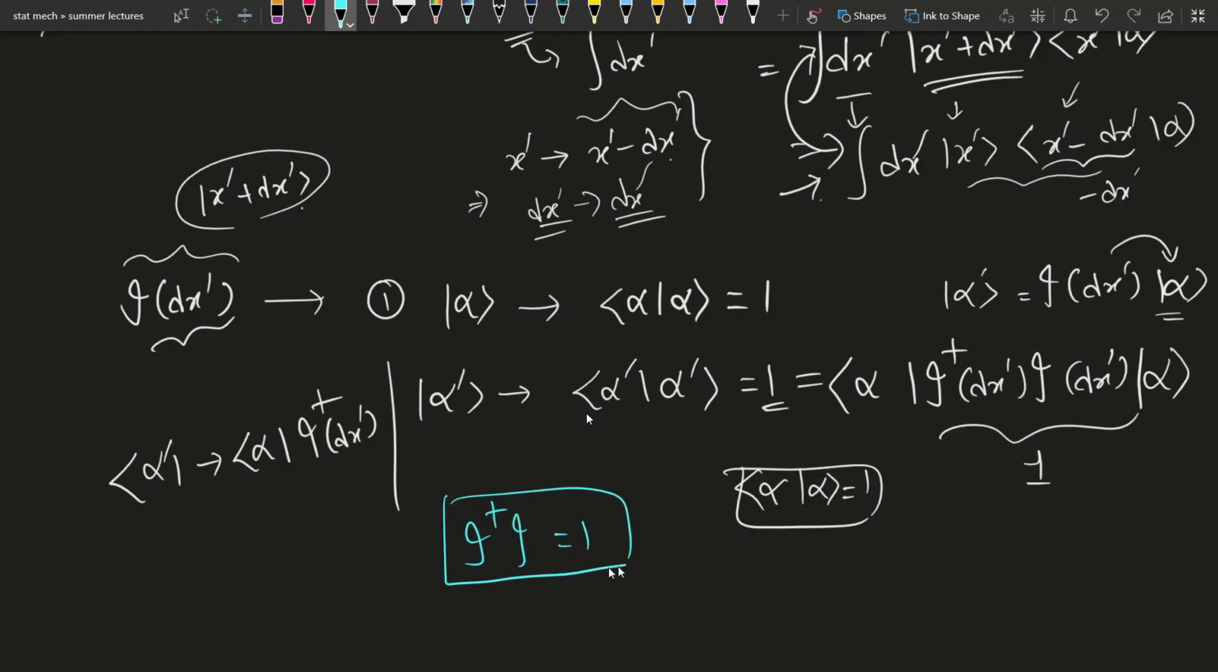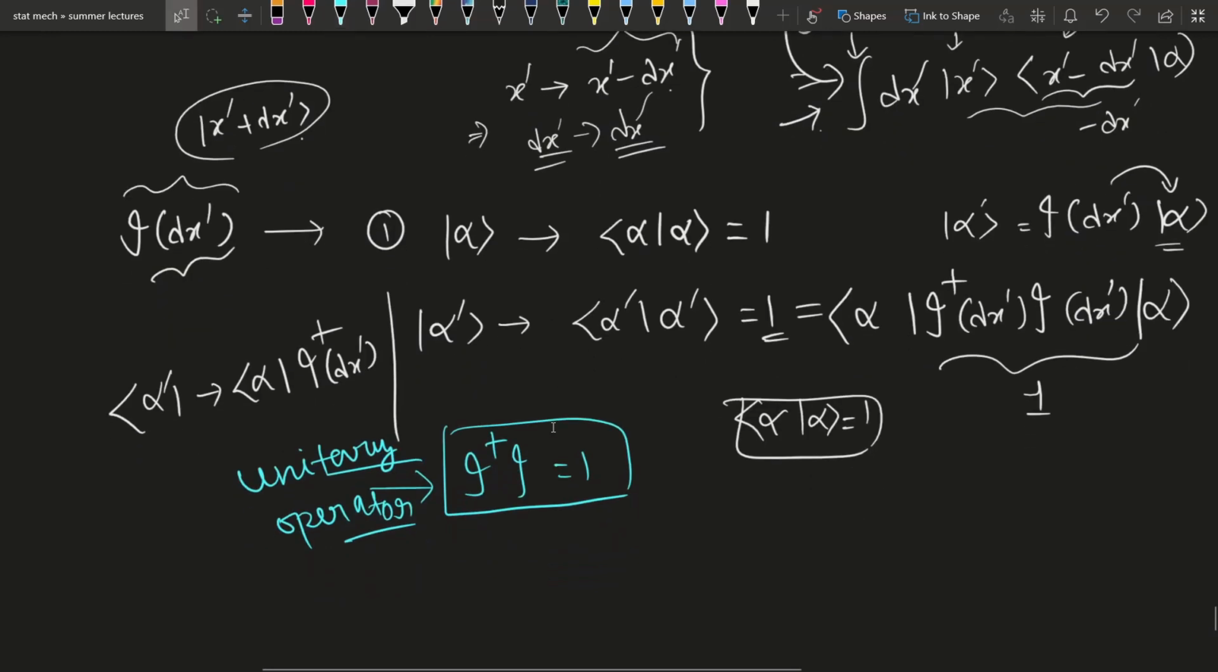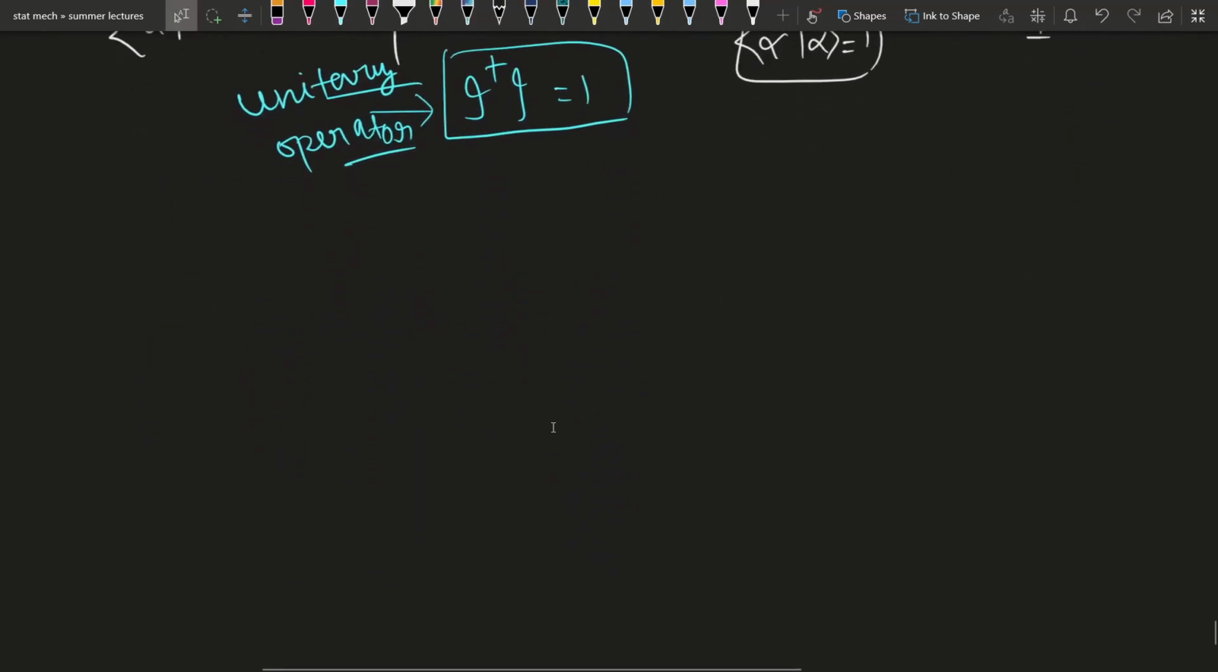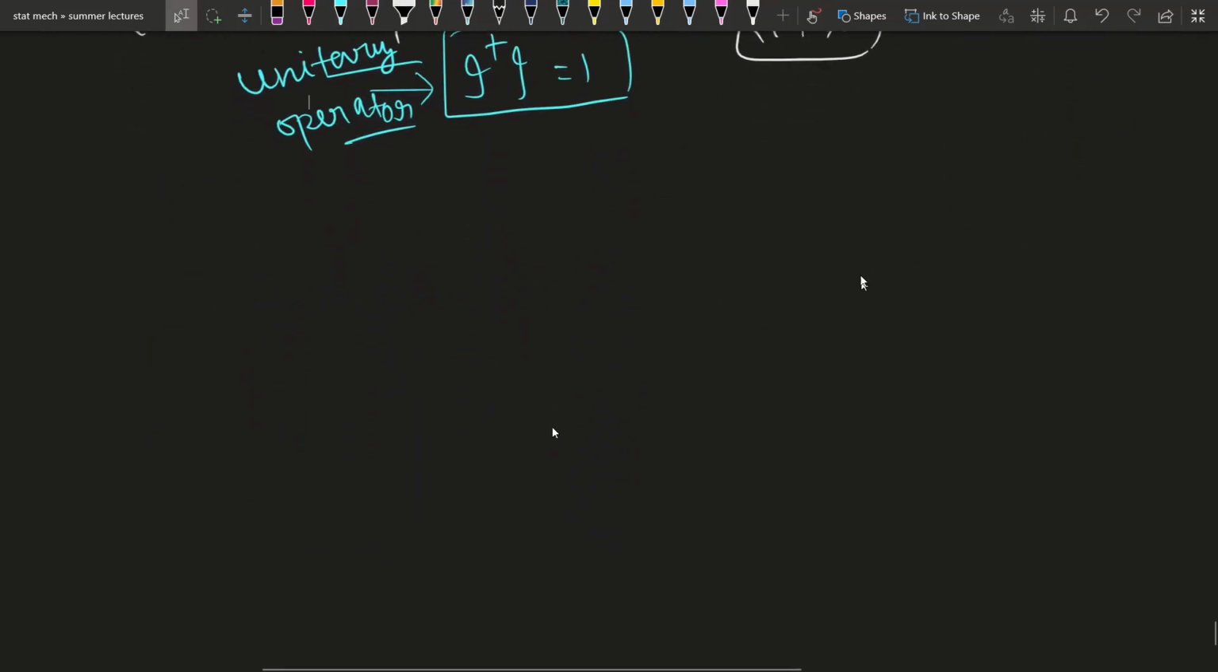Now you may think, what is this condition? This is nothing but the condition of a unitary operator. If you want to understand clearly from the basics what a unitary operator is, I have made a dedicated video; you can watch that video, I will give the link in the description box. This is the condition of a unitary operator, that means the infinitesimal translation operator is unitary. This is property number one.